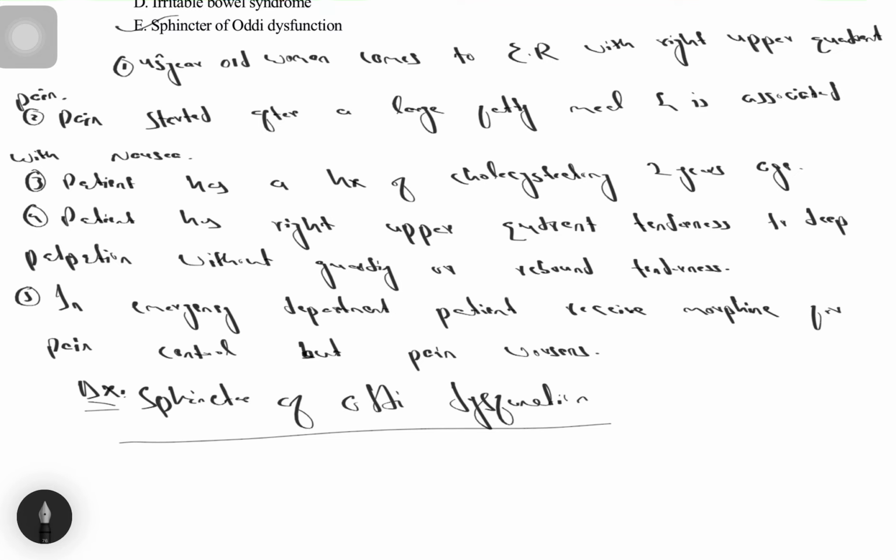Affected patients typically experience recurrent episodes of right upper quadrant pain or epigastric pain with elevation in liver function tests and/or pancreatic enzymes. Increased pain after opioids and dilated bile ducts without stone on ultrasonography are classical findings for sphincter of Oddi dysfunction. Now the incorrect ones.